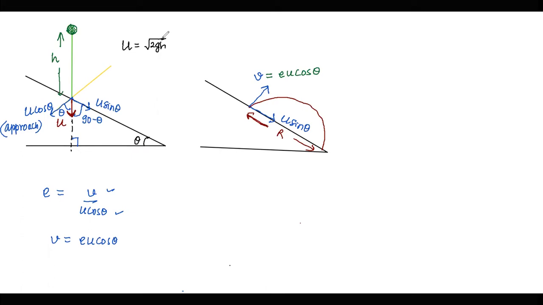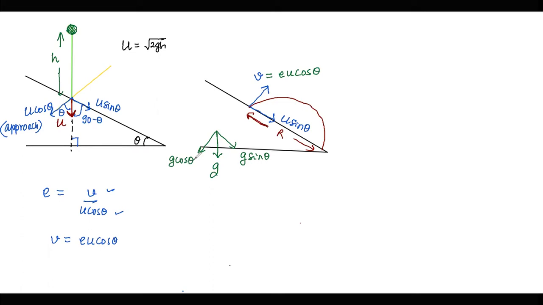And after collision, there will be a y-axis component, that is eu cos theta, and an x-axis component which is u sin theta. Now if I talk in terms of inclined plane projection, which is down the incline, g is acting in this direction: g sin theta down the incline and g cos theta perpendicular to the incline.